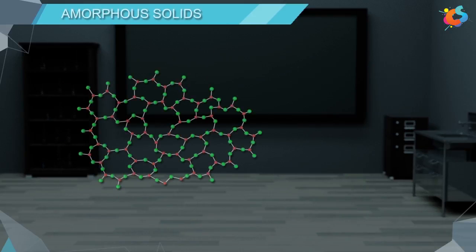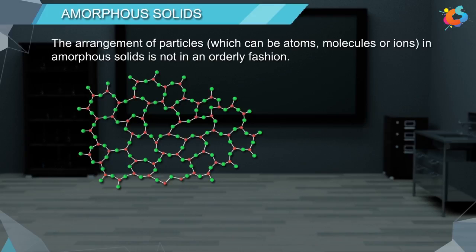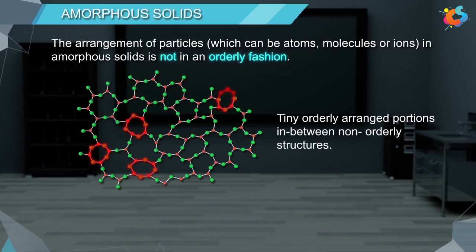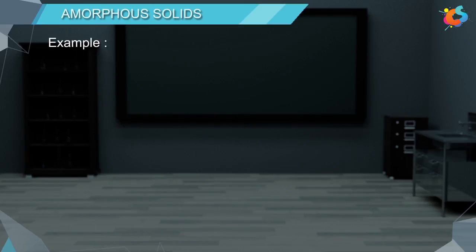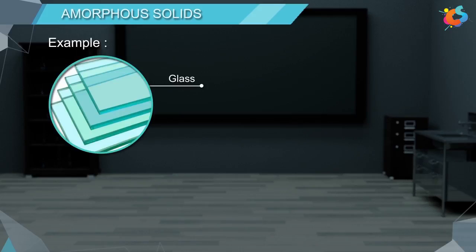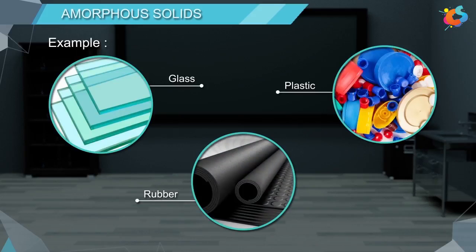Now let us discuss amorphous solids. The arrangement of particles in amorphous solids is not in an orderly fashion. Sometimes in amorphous solids, we can find a few tiny orderly arranged portions in between non-orderly structures. Since they are very small in number, they cannot influence the overall structure. Due to this, the overall arrangement of the particles in amorphous solids is distorted. The examples of amorphous solids are glass, rubber, and plastics, etc.